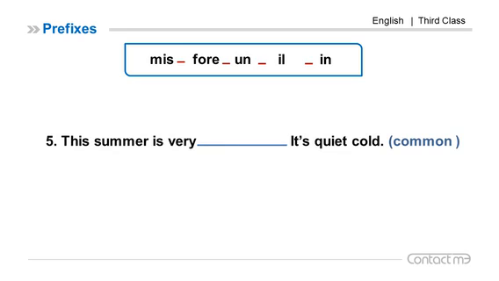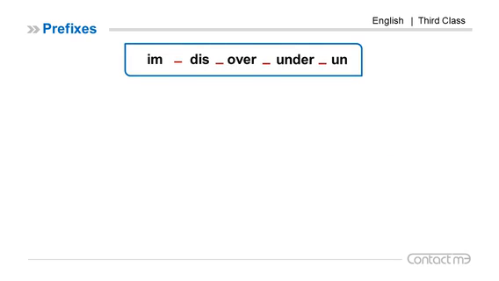The last one, this summer is very common, between two brackets. It's quite cold. UN, uncommon. This summer is very uncommon. It's quite cold. Number 3, exam. I am DIS, OVER, UNDER, UN.